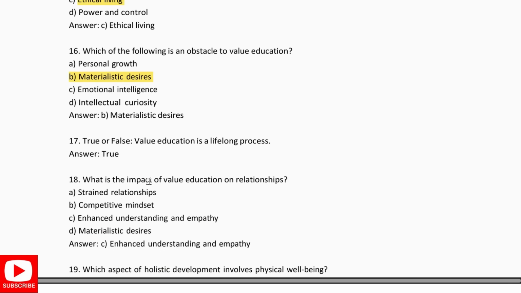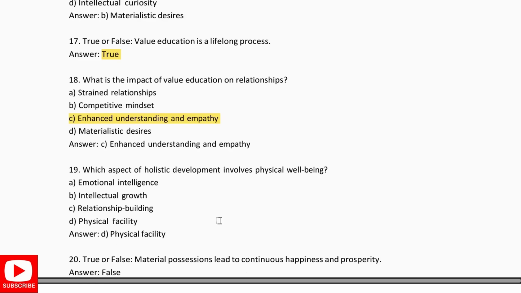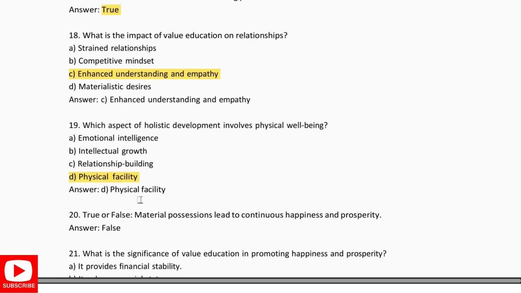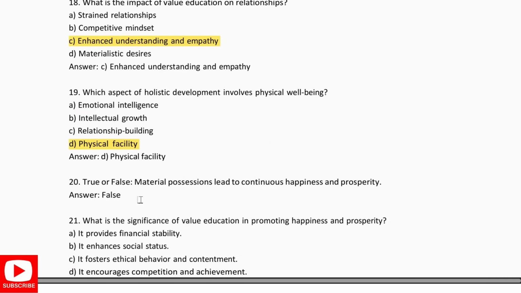True or false? Value education is a lifelong process. True. What is an impact of value education on relationships? It is enhanced understanding and empathy. Which aspect of the holistic development involves physical well being? Which is physical facility. True or false? Material possessions lead to continuous happiness and prosperity.